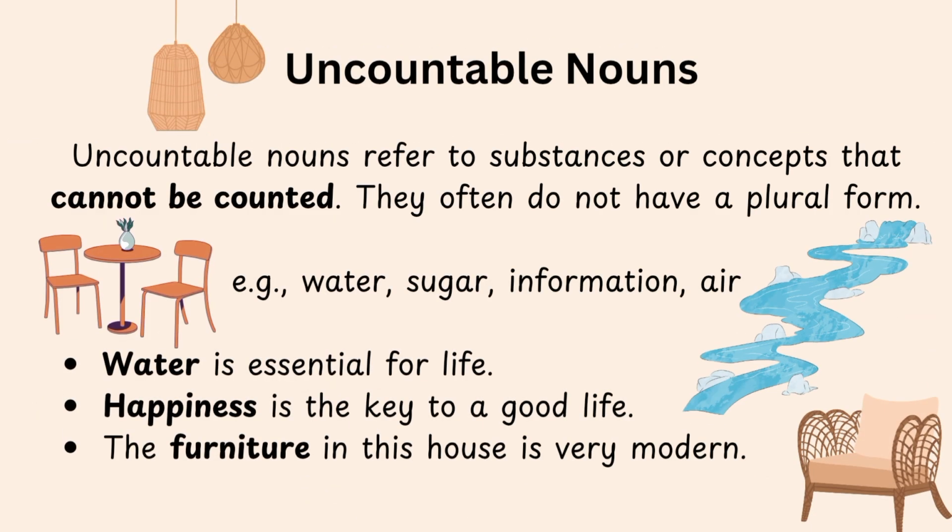Now let's see what uncountable nouns are. Uncountable nouns refer to substances or concepts that cannot be counted. They often do not have a plural form. Here are some examples of uncountable nouns: water, sugar, information, air. And here are some examples. Let's see the first example. Water is essential for life. The second example is, happiness is the key to a good life. And now let's see the third and last example. The furniture in this house is very modern. In these examples, water, happiness, and furniture are uncountable nouns.